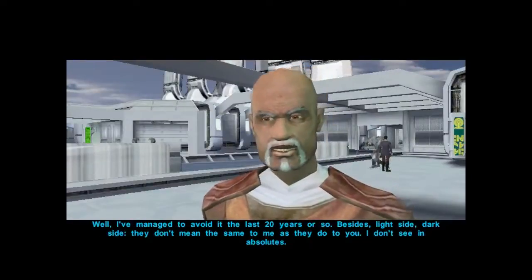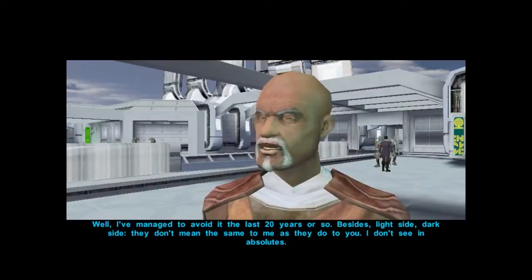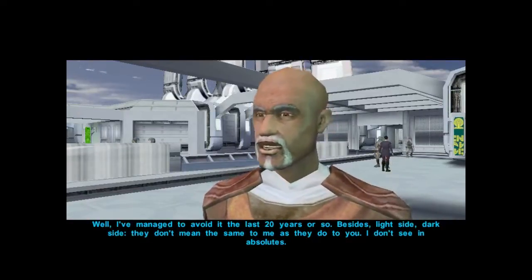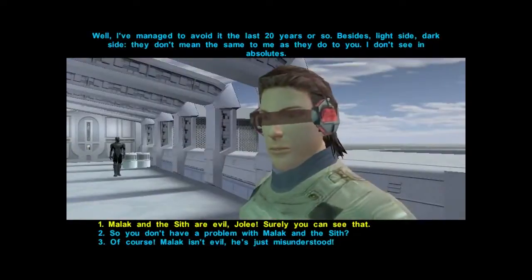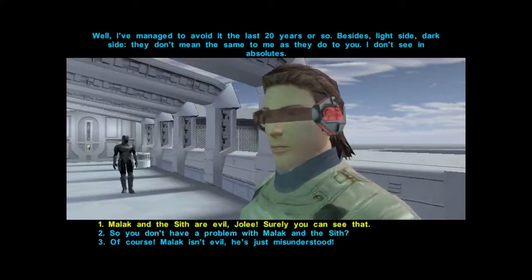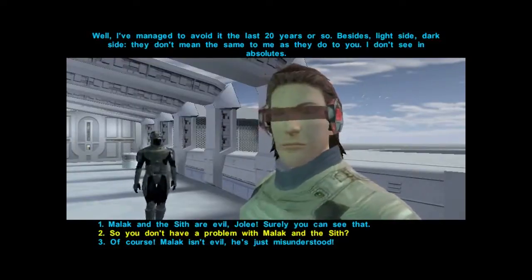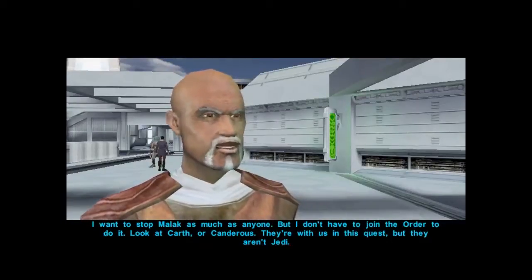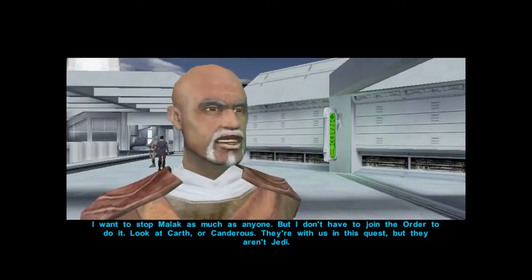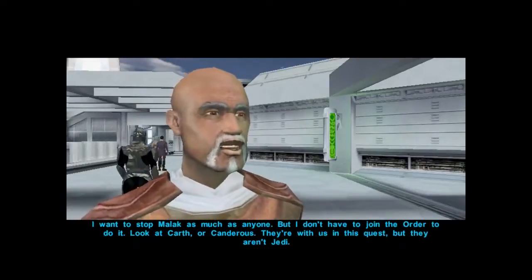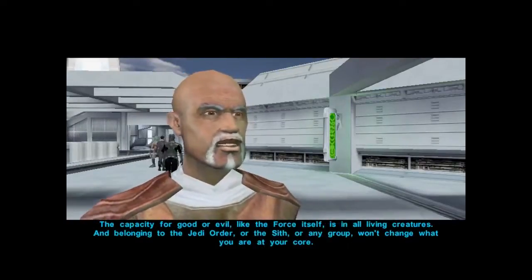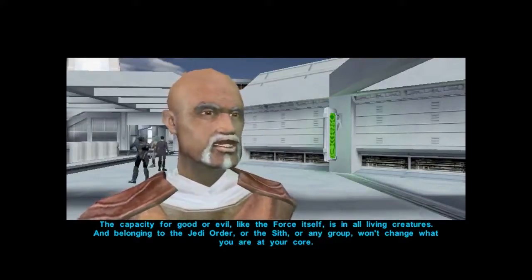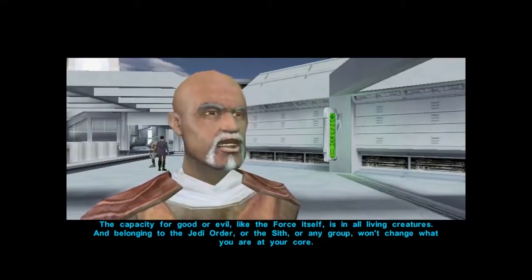Well, I've managed to avoid it the last 20 years or so. Besides, light side, dark side, they don't mean the same to me as they do to you. I don't see absolutes. I want to stop Malak as much as anyone, but I don't have to join the Order to do it. Look at Karth or Canderous. They're with us in this quest, but they aren't Jedi. The capacity for good or evil, like the Force itself, is in all living creatures. And belonging to the Jedi Order, or the Sith, or any group, won't change what you are at your core.